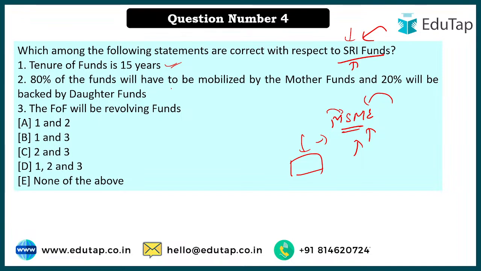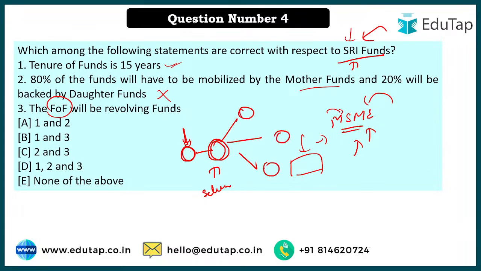80% of the funds will be mobilized by mother funds and 20% by daughter funds, that is completely wrong. Basically here the concept of funds of funds applies. Funds of funds means what? Normally, whenever you invest a particular fund in a mutual fund scheme, that is directly invested in a scheme. But what is the concept of funds of funds? This fund that you have utilized will be distributed to many other schemes, so that there is less risk of failure of the money. That is why the concept of funds of funds exists.